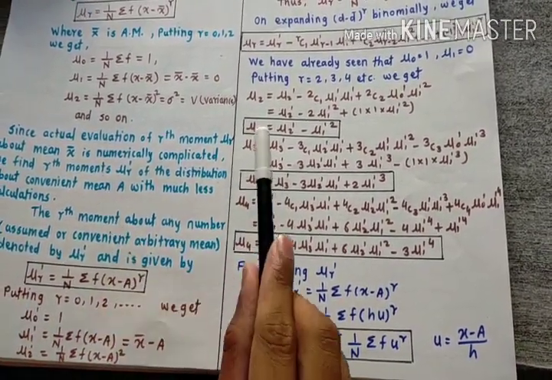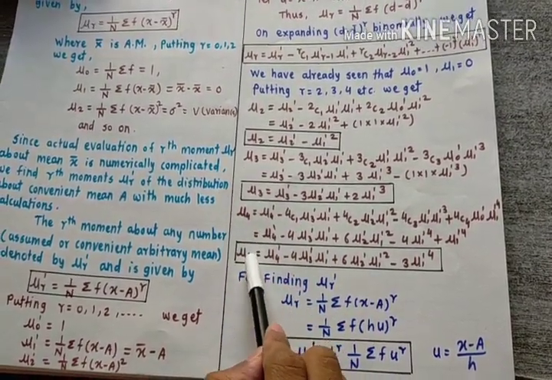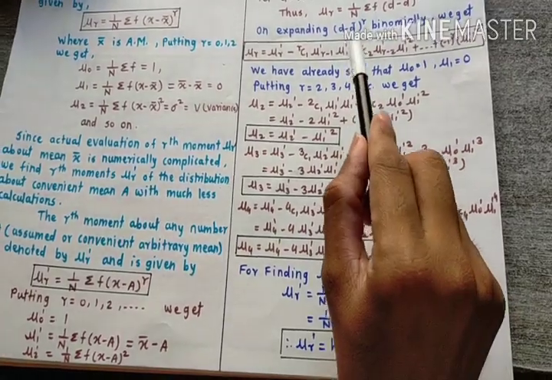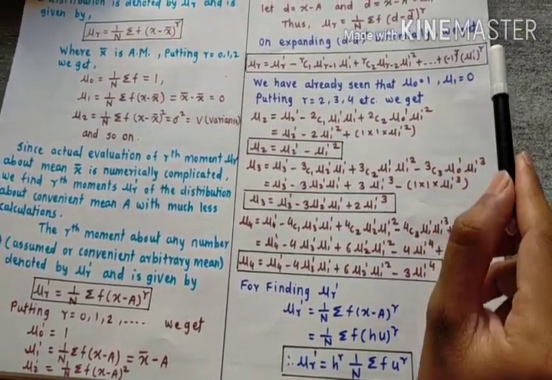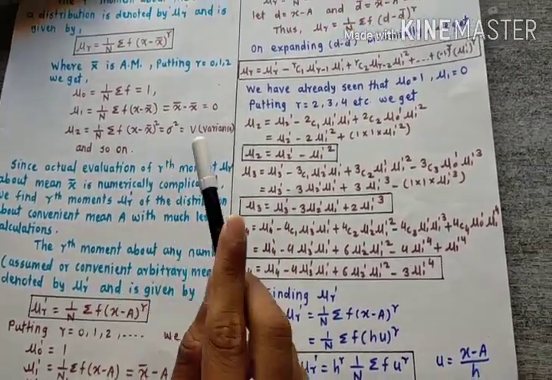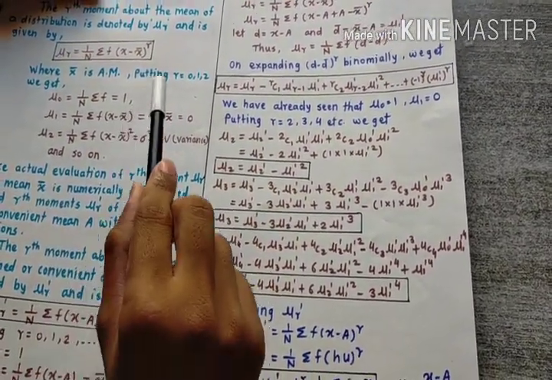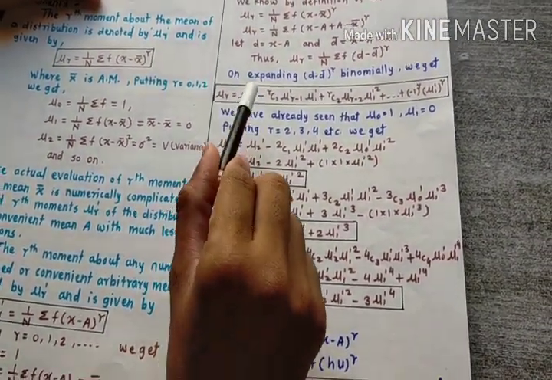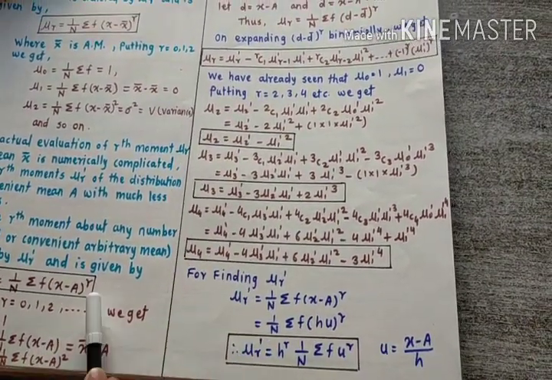Here we can get the central moments mu 2, mu 3 and mu 4, and we already know that mu 0 is equal to 1 and mu 1 is equal to 0. Here we find the relation between mu r and mu r dash. For finding mu r, we should know the value of mu r dash, and for finding mu r dash, here